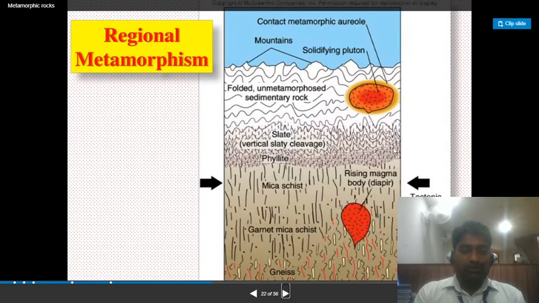So this is how, in this figure, you can see regional metamorphism takes place: contact metamorphic aureole, mountain, solidifying pluton, folded and unmetamorphosed sedimentary rock, slate, vertical slaty cleavage, phyllite, mica schist, rising magma deep. These are the tectonic results in compressive force, garnet, and gneiss. So these metamorphic rocks which are present at the lower level are getting metamorphosed due to heat and pressure.